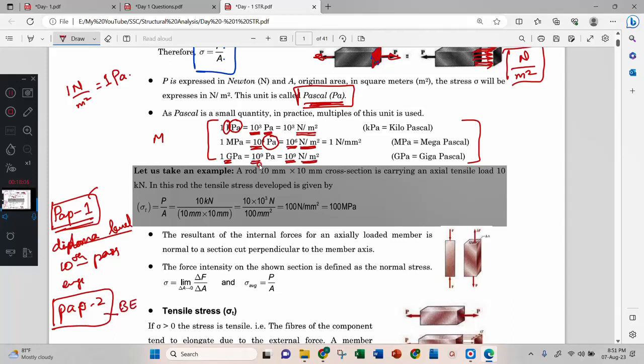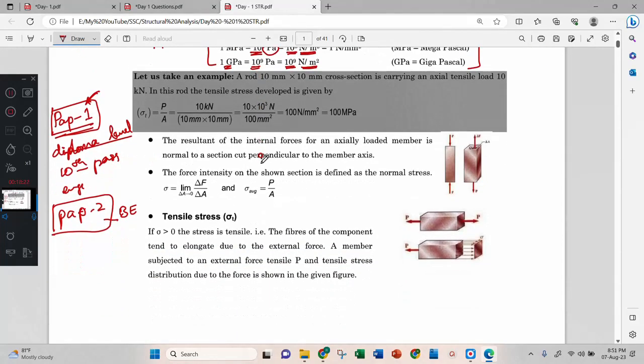That's why, whenever you are studying for paper 1, study elementarily. That is, what is giga, what is mega, what is kilo. You have to understand all these things. Of course, these are all very small things, but you will get stuck in the small things only. And this is just a small problem. You can solve that one.